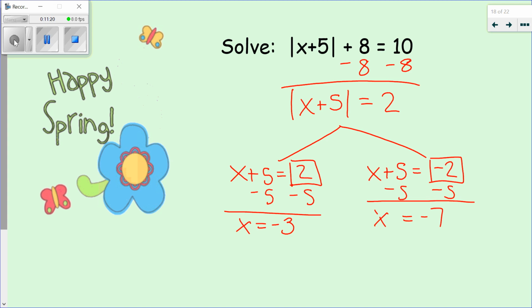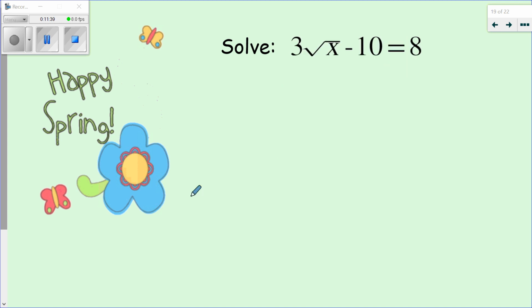All right, so did you get the same thing I did? So I filled in the blanks with a 2 and a negative 2, so x plus 5 could be 2, or x plus 5 in that absolute value could also be negative 2. Then I went ahead and subtracted 5 from both sides. I did that with both of my equations, and I ended up with x equals negative 3 and x equals negative 7. Let's just look at a couple more.